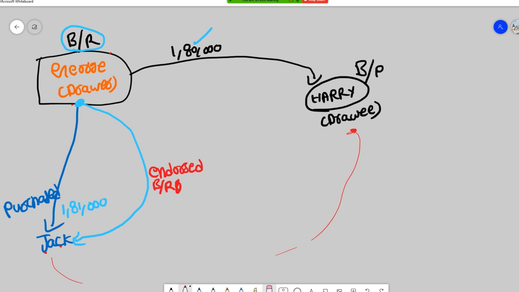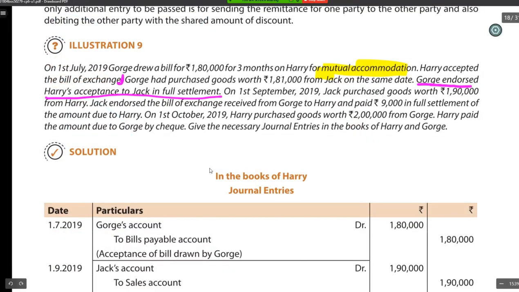So on 4th October will be the due date, and Jack will go to Harry and collect the money. That is supposed to happen. But on 1st September itself, not October, Jack purchased goods worth 1,90,000 from Harry.